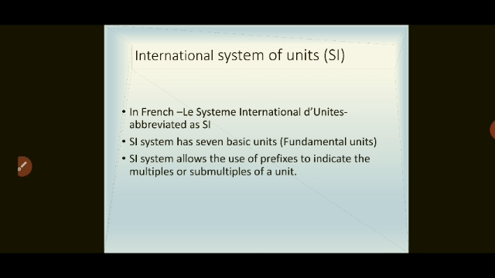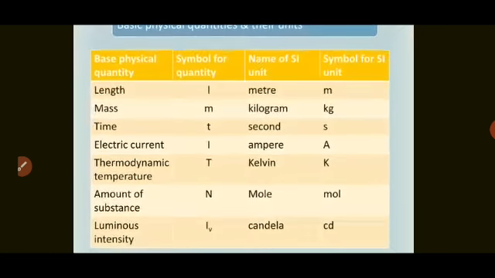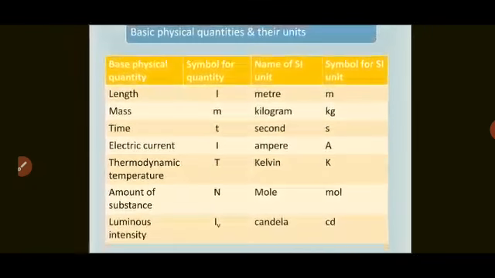Means for the measurement of any property, we need a value as well as its unit, right? And the multiples are shown with the prefixes. How it is shown, that we will see in the next slide. Just go through this table. Base physical quantity, I told you there are 7 base physical quantities. Then symbol for quantity, name of SI unit and symbol of SI unit.